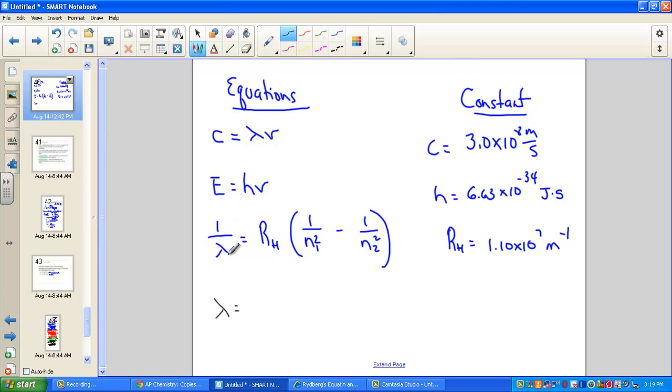Rydberg's equation, 1 over the wavelength is equal to Rydberg's constant times the difference of 1 over n1 squared minus 1 over n2 squared. The last equation mathematically in our journey of the quantum mechanical model of the atom, the wavelength of matter can be found by using h, Planck's constant, set over mass times velocity.